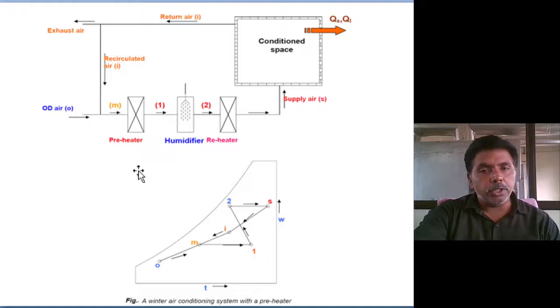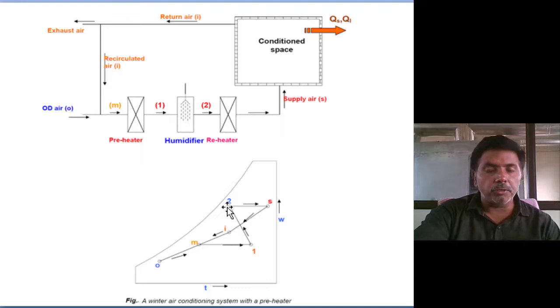The air first enters the reheater. The recycled air is discharged from this point, but recycled air is added. This is the point. First we are using preheating, so preheating the air to the desired temperature. Then after that we do humidification, adding the moisture. So heating and humidification, but we do both separately.